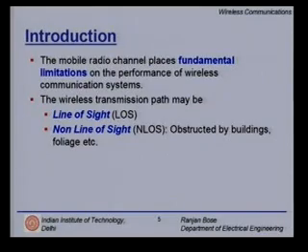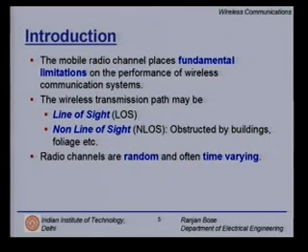Now, the wireless transmission path may either be line of sight, if I am lucky, that is, I have a direct line of sight from the transmitter to the receiver, or I can have a non-line of sight, in which case my signal is actually obstructed either by buildings or foliage or hills, even cars on the streets. In general, we deal with the non-line of sight situations in our cellular mobile systems. We do not have the luxury to be in direct line of sight with the base station.